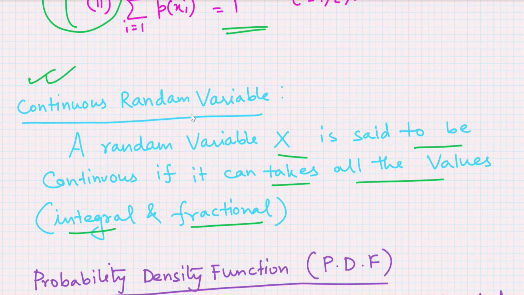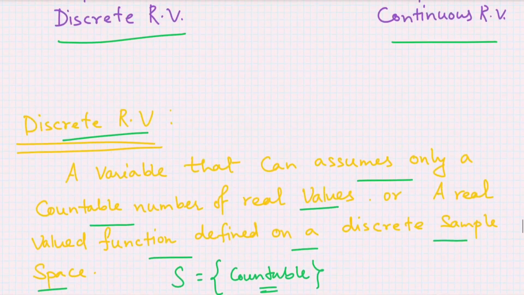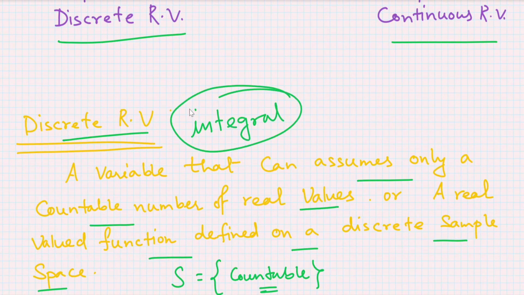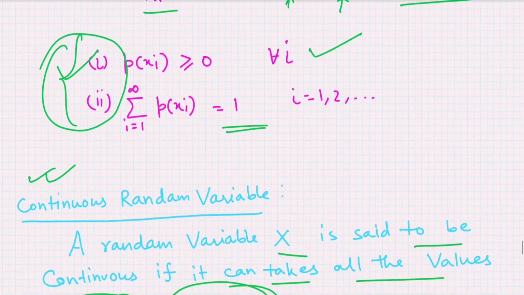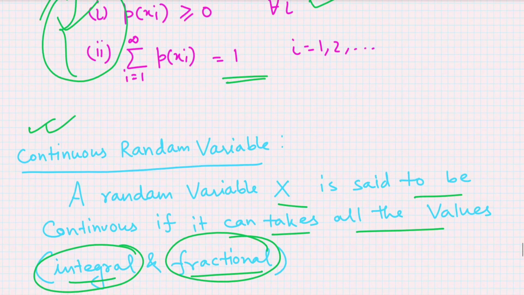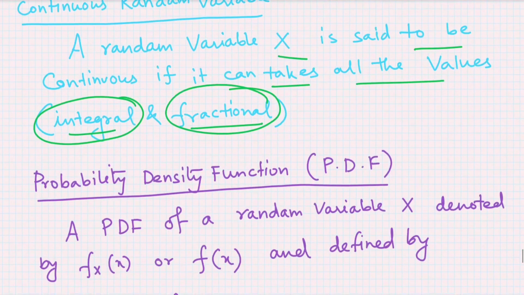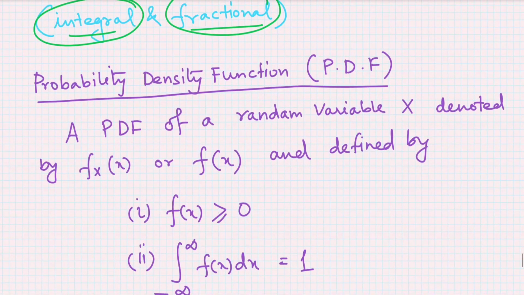So the continuous random variable takes integral values and fractional values, but the discrete random variable takes only integral values, it can't take fractional values. This is the main difference between the discrete random variable and the continuous random variable.